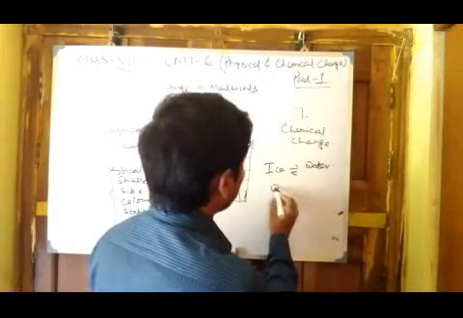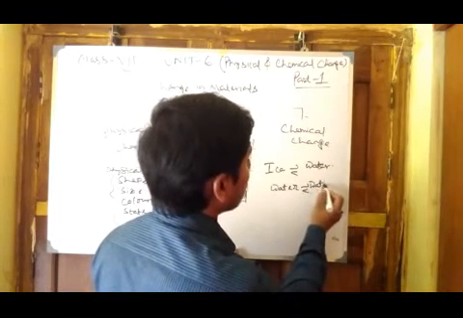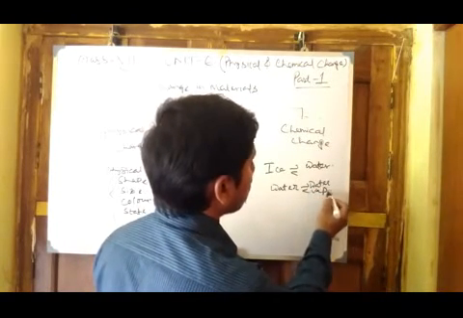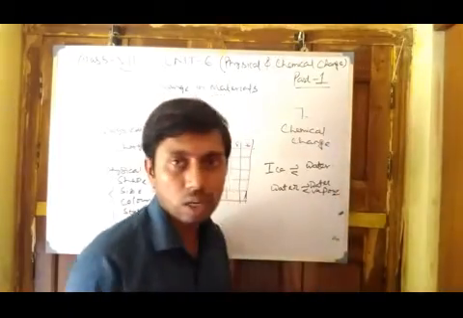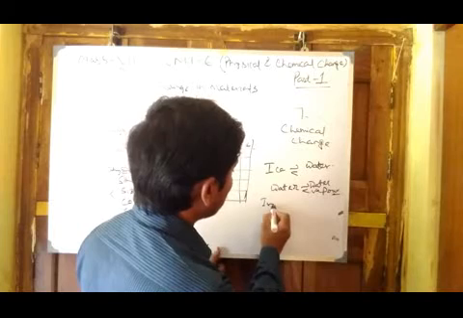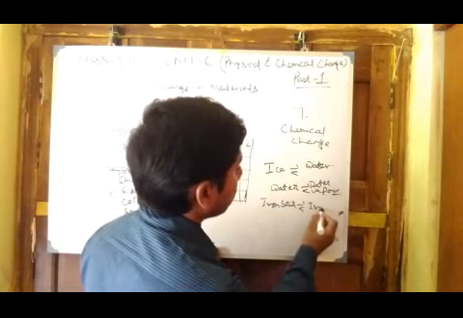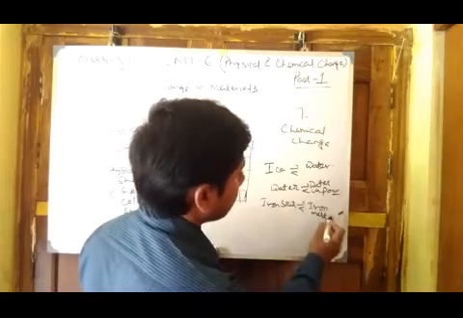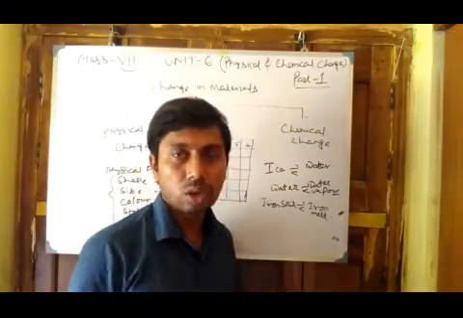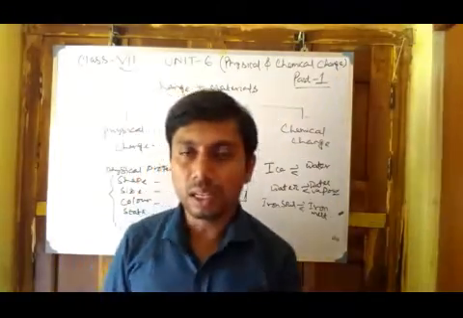Or water to water vapor is also a type of reversible physical change. Iron solid to iron melt is also a type of physical change. Now this is known as physical change.